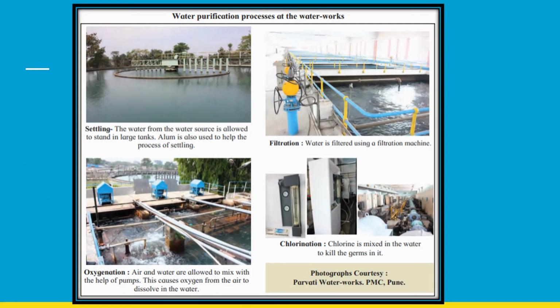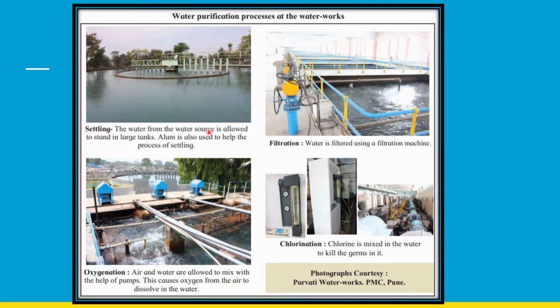Let's look at how water is purified at water works. There is a four-step method that is used to purify water, and we should look at each step in great detail. The first step is settling, second is filtration, third is oxygenation, and fourth is chlorination. So let's look at each step.